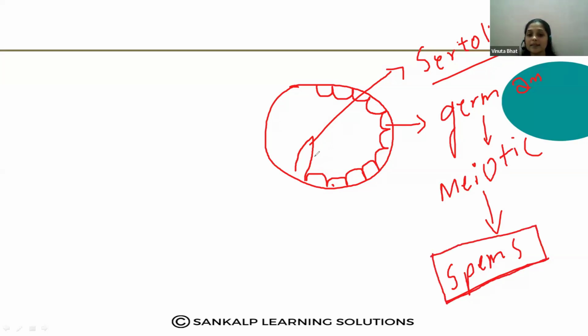And inside the seminiferous tubule, one more type of cells is called Sertoli cells. They provide the nourishment for the sperms, the developing spermatids. Okay. I hope this concept is clear.